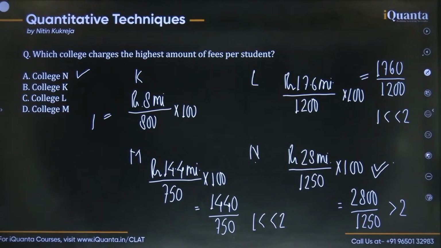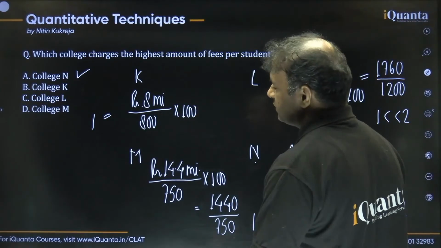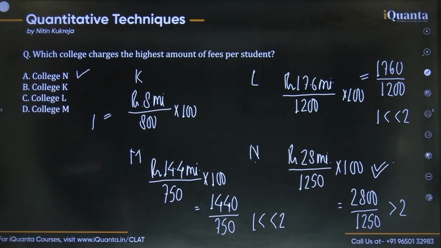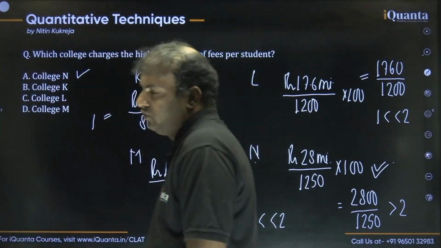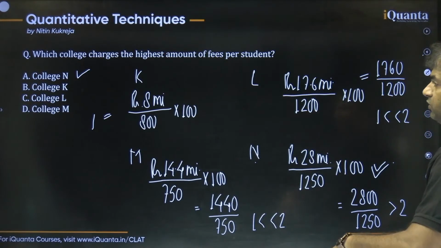Very good question it was, right? Ravi and Ashya, you guys have been solving the question since the beginning. Just let me know if you understood this or not. With this method, I want you to solve the comparison based questions this way. We do not need to calculate the exact fees per student because that will be very time taking, okay? Yeah, this method is easy, Ashya. That is all we have to do. Otherwise, DI will be very lengthy.